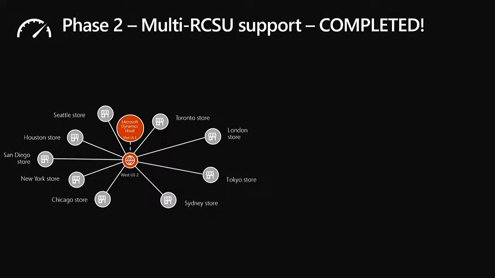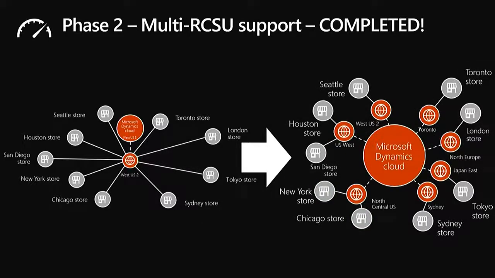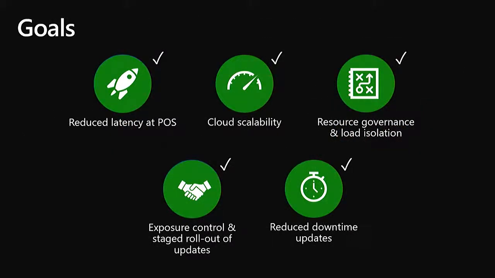The second phase we had identified was the ability to go from one scale unit to supporting multiple scale units. As of April of this year, we've also made this generally available. So we do now support the ability to deploy multiple cloud scale units. This was a journey multiple years in the making, and I'm glad to announce we finally landed on this capability. So with all of those goals that we'd identified, we feel we've reasonably achieved the key highlights that we had looked to achieve here.